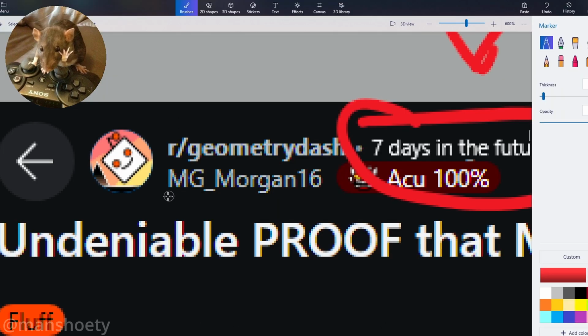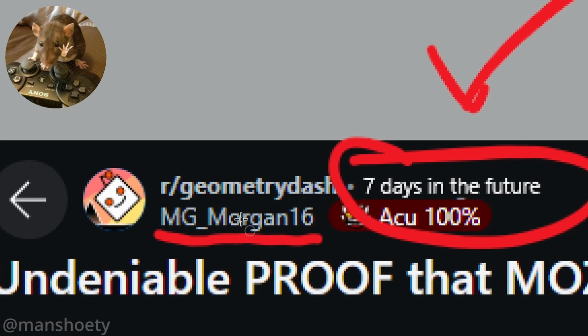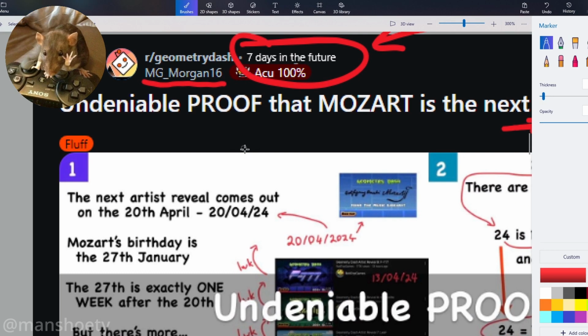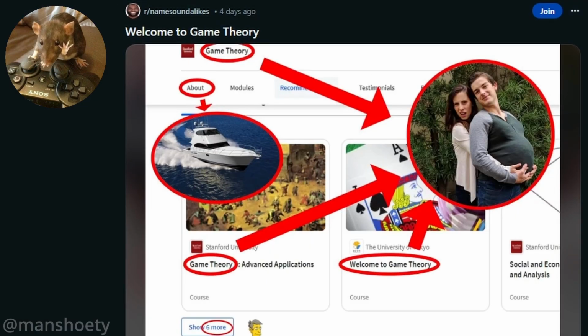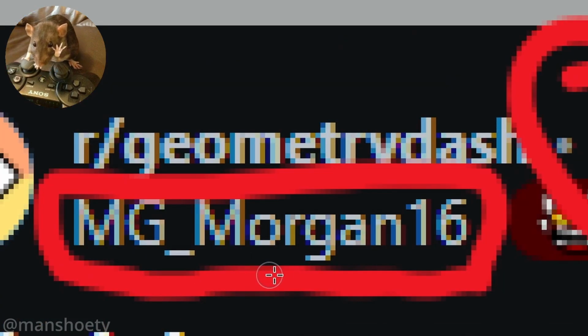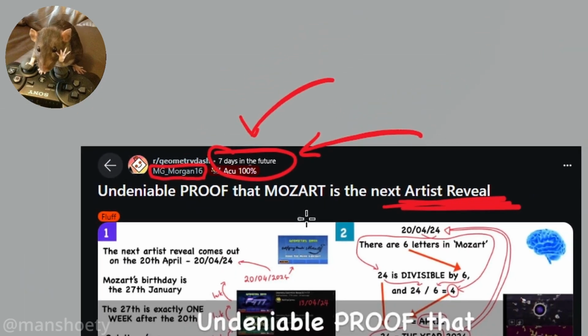Under this post, we can see that this post was fact-checked by Real American Patriots. True. This post was made by MG Morgan 16. So make sure to subscribe to them on Reddit or whatever you do. I did not make any of this. This was all created by them, and they're absolutely gigabrain. And it looks like they've been doing similar critical research in the past. Thank you, MG Morgan 16, for this critical research that you've done.